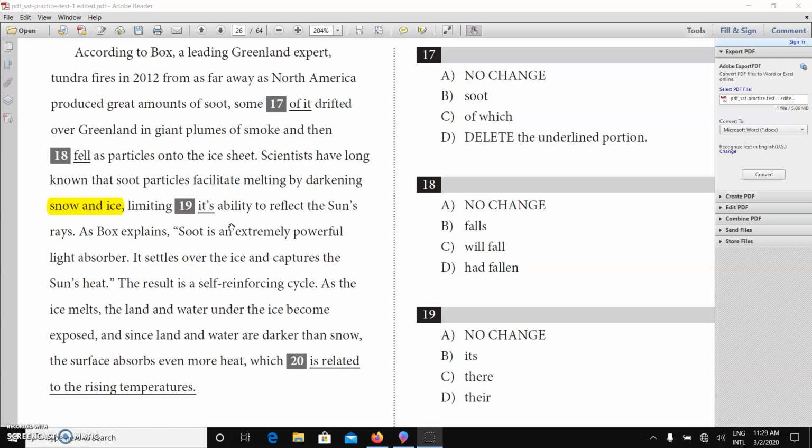So the right answer here, look at it. It is a pronoun, right? So what is it referring to? Is it singular or plural? If it's singular, then B will be the answer. But if it's plural, there will be another answer. Let's look at what they are referring to. By darkening snow and ice. Snow and ice means plural. So what should be here should be a plural pronoun, not a singular one, which is there. So the answer is D. If it's singular, let's say it's only snow or maybe only ice, then the answer will be B. But here, the answer is D.